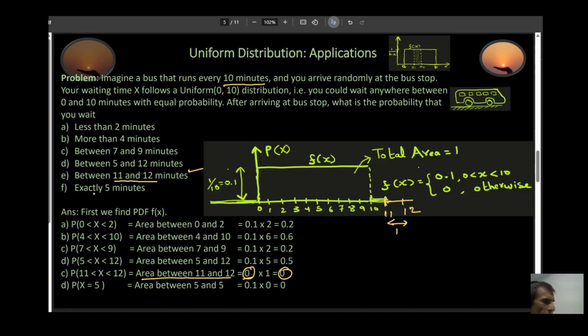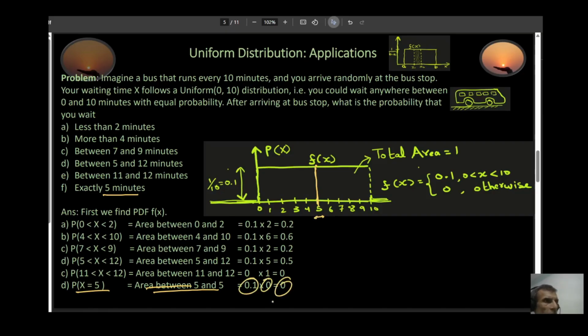Okay, what is the probability that you wait exactly 5 minutes? Well, the answer is the area between 5 and 5, right? And where is my 5? Right here. So this 5 right here and another 5 right there. So the area between 5 and 5 is 0, because the width is 0 and my height is 0.1. So height multiplied by 0, the answer is 0. In other words, the answer is 0% chance that you could be waiting for the bus exactly 5 minutes.